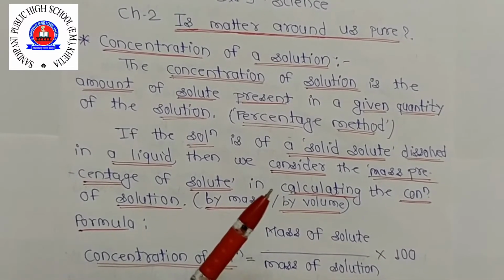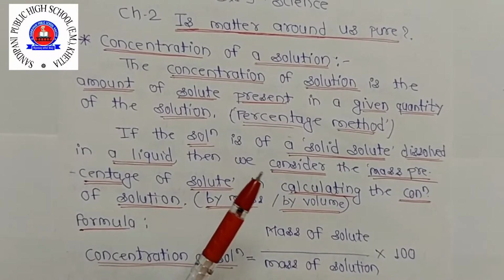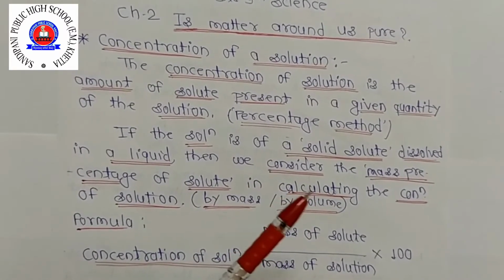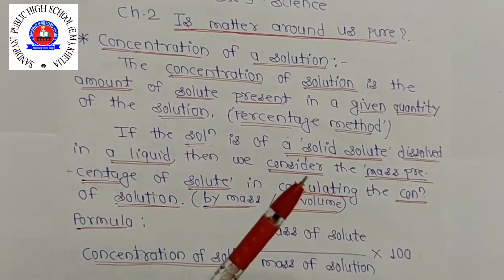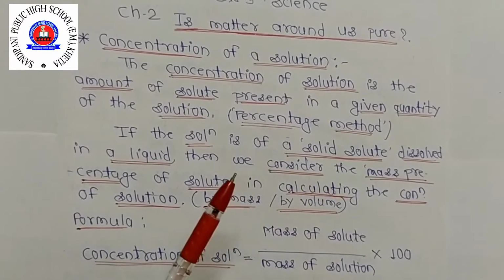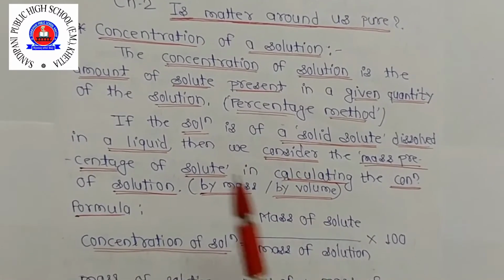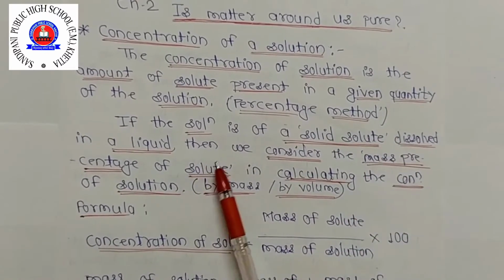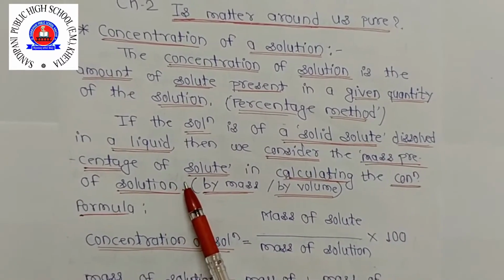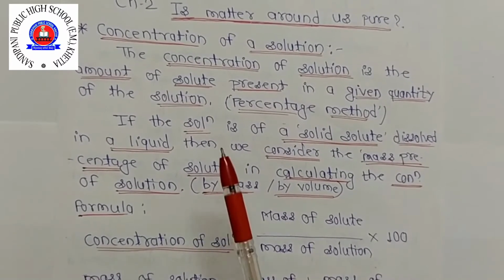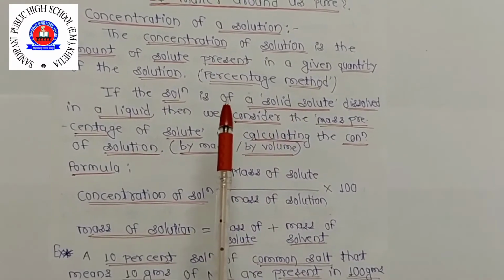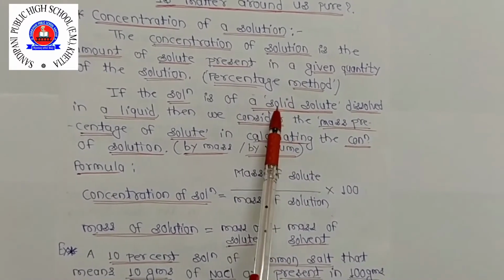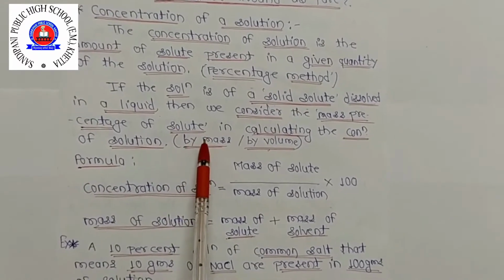If the solution is of a solid solute, remember, meaning the solute is in solid form dissolved in a liquid, then we consider the mass percentage of solute in calculating the concentration of the solution. So that we call by mass. If the solute is a liquid dissolved in a liquid, then we consider by volume. Clear? So when a solid is dissolved in a liquid, you will calculate it by mass.